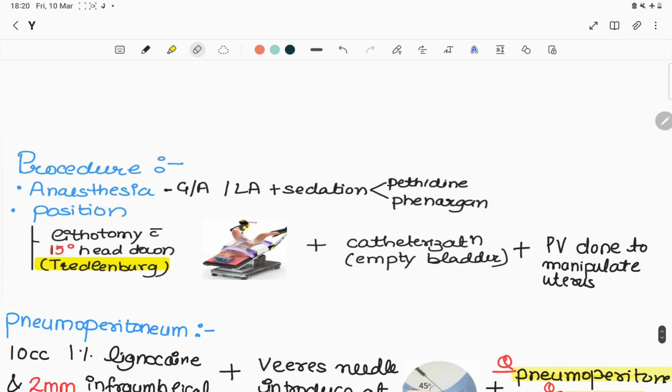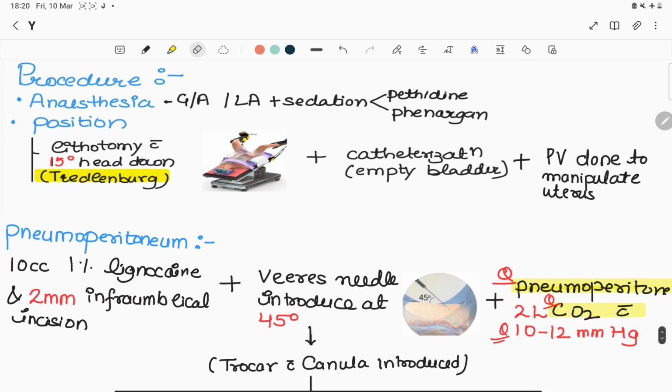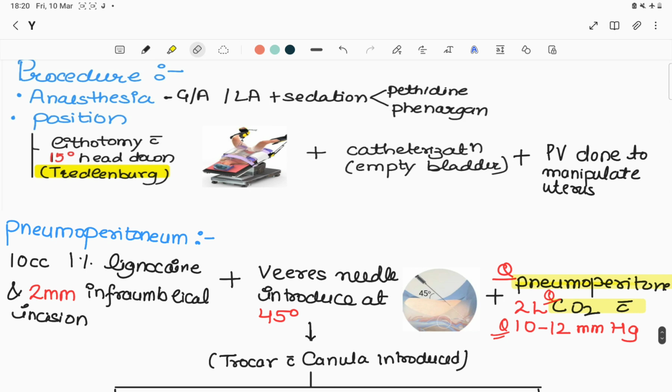So moving on to how to perform the lap sterilization. In this, for anesthesia, we can do this lap sterilization under general anesthesia or local anesthesia with sedation. Second is our position. Lithotomy position with 15-degree head down is made, which is also called the Trendelenburg position, as you can see in this image.